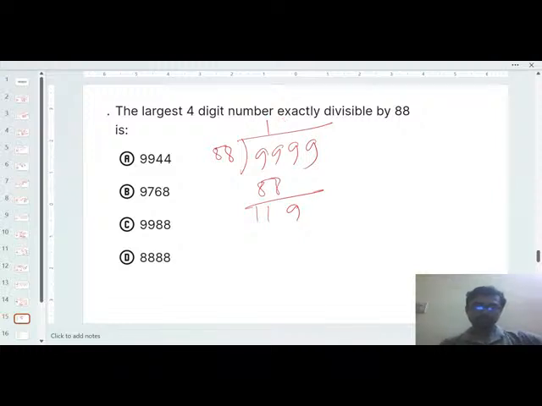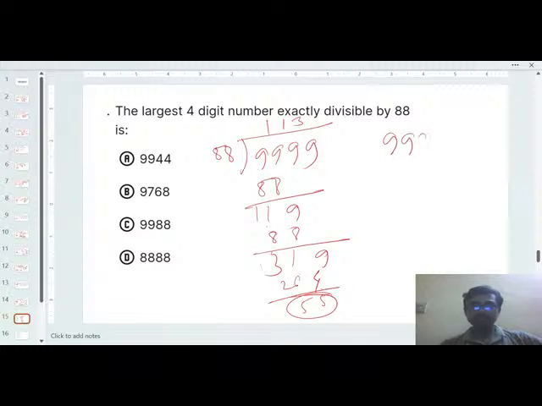So next after one, that is 11, you will get 11, then 9. So after 9 again you just consider 1. So again 88, so 9 1 3. So here you can consider it 3. So 3 into 8 is 24, and 3 into 8 is 24, so 26 will be there. So 5 and 5, right? So 55 will be the remainder.